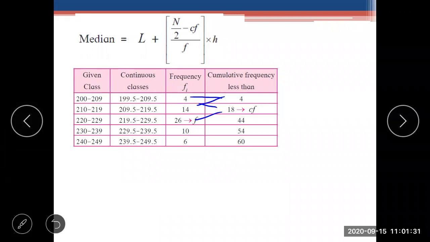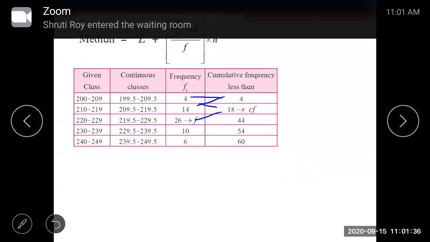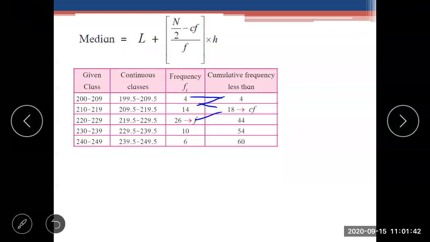Now let's see, if 200 minus 0.5, what will come? 199.5, correct? And when we add 0.5 to 209, we will get 209.5, correct? In this way, we subtract 0.5 from the lower limit and add 0.5 to the upper limit. Is it clear? That is how to make the continuous class. Now the question arises, which will be the cumulative frequency and which will be the frequency?